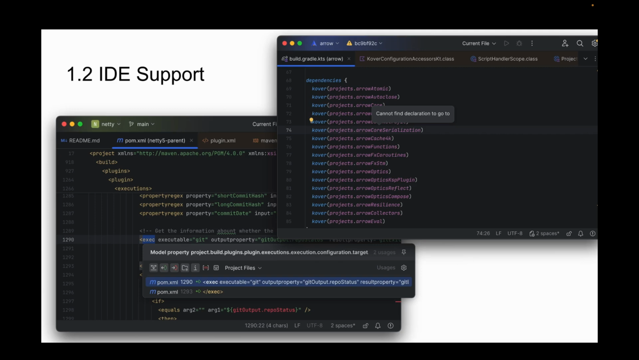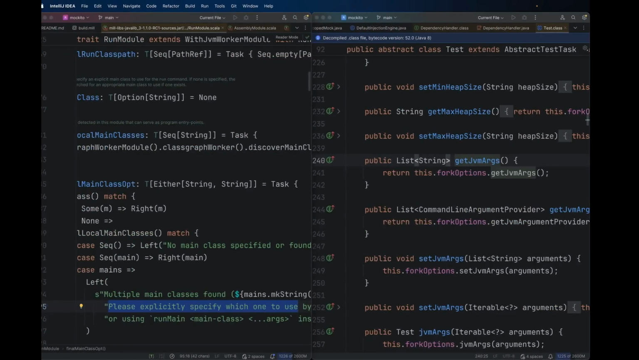Next thing we're going to talk about is the IDE support. Every build tool has IDE support because Java is famous for IDEs, so of course they have to have support. But it's often not as good as you'd expect.